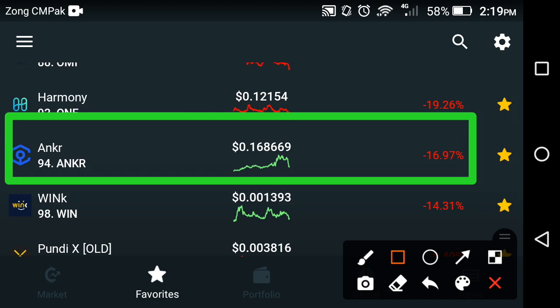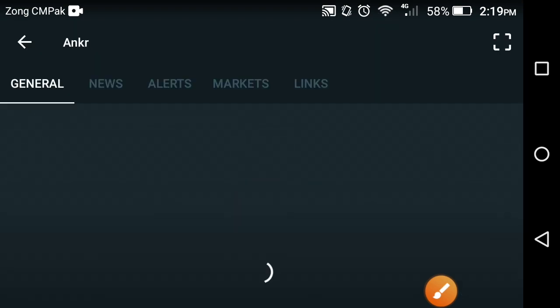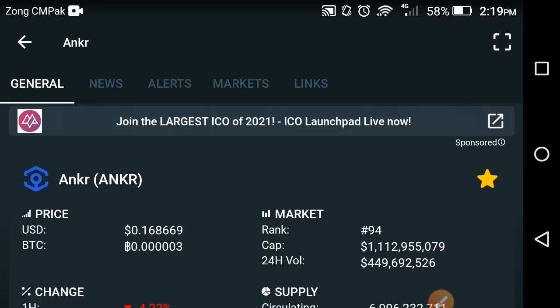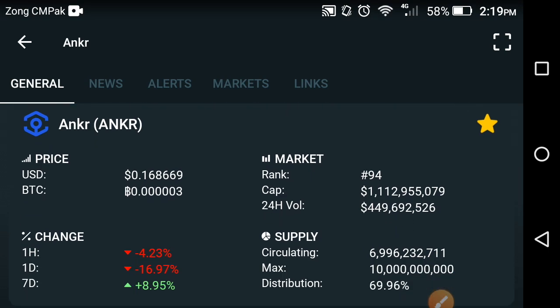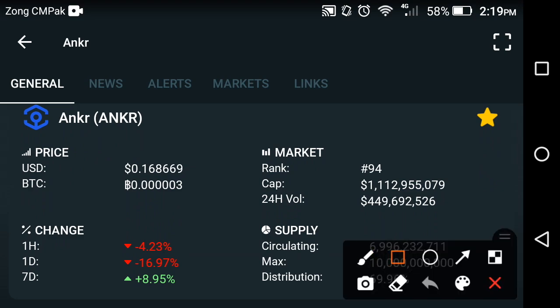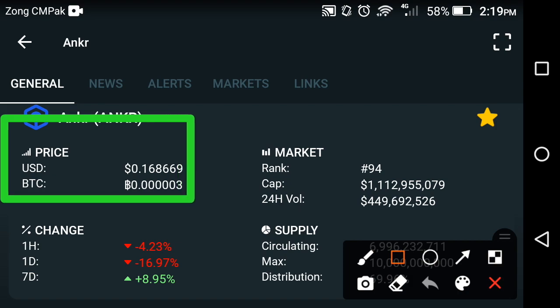Now let's see the price prediction of the Ankr coin. What's the price change in the last 1 hour and what's the next target of Ankr coin at this time, friends. As you can see here, that is the live price prediction of the Ankr coin. First of all, we look at the price of the Ankr coin and what's the change. The price at this time is 0.168669 USD, friends.